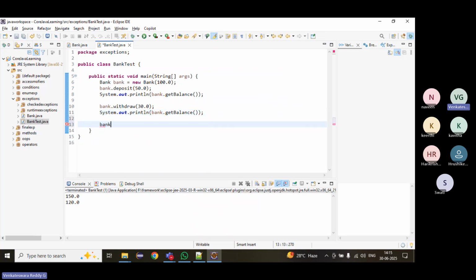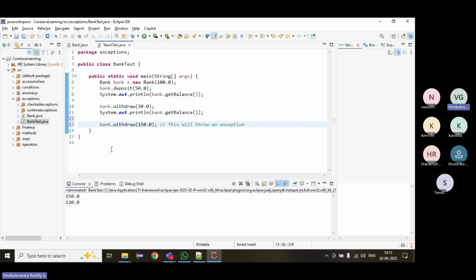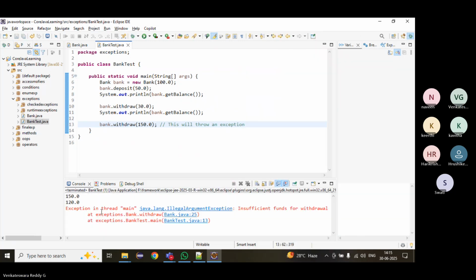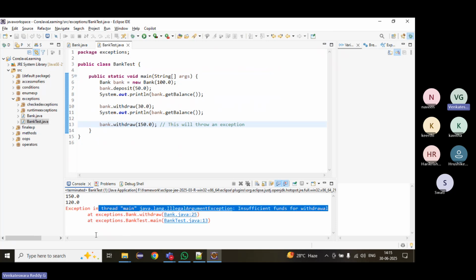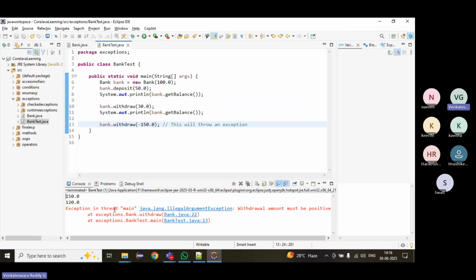Right, if we try to withdraw more than the available balance, it should throw an exception: insufficient funds for withdrawal. Suppose we give a negative amount to withdraw, it will say withdrawal amount must be positive.